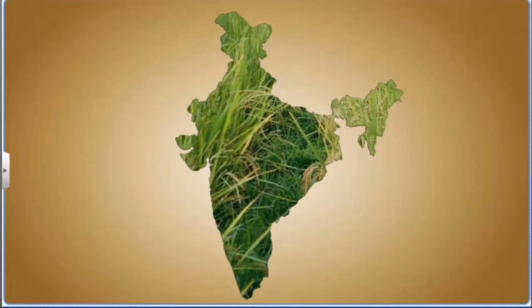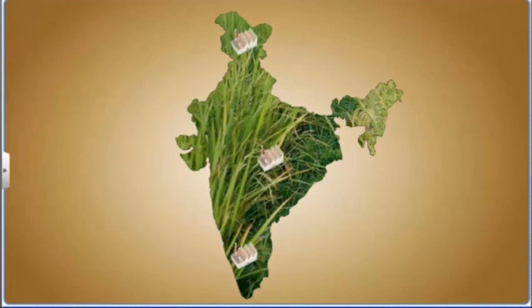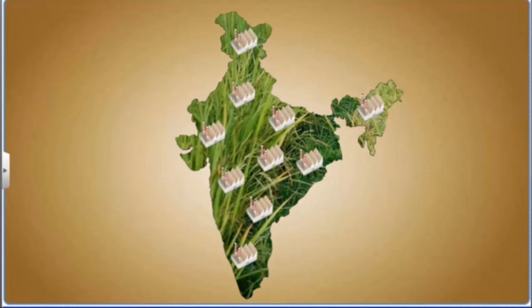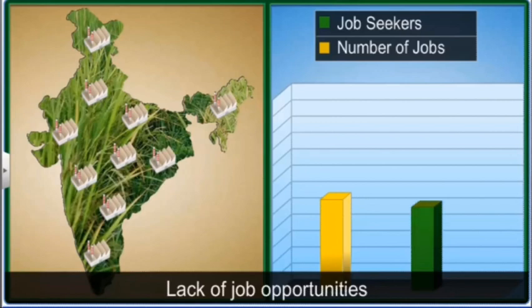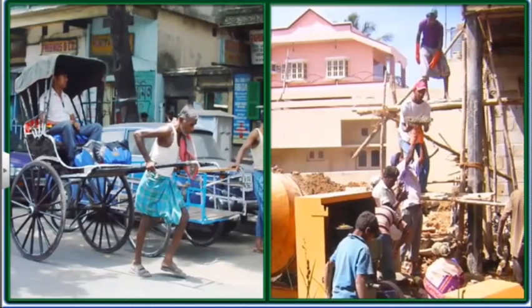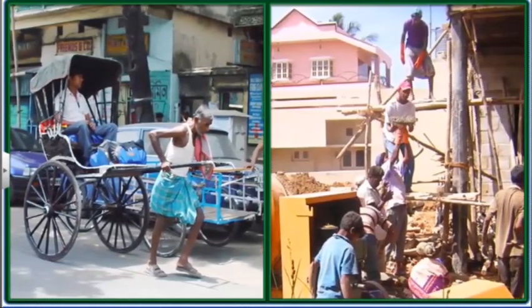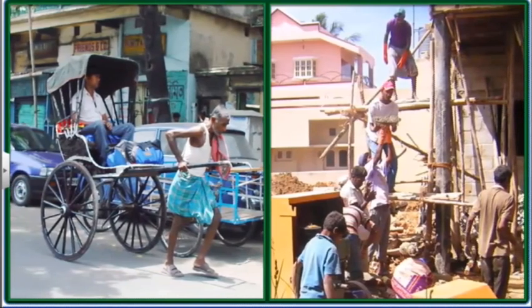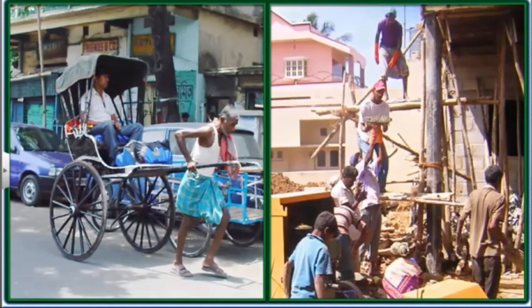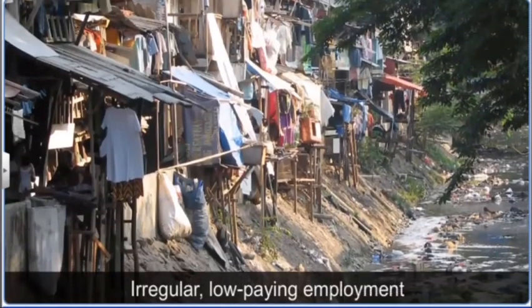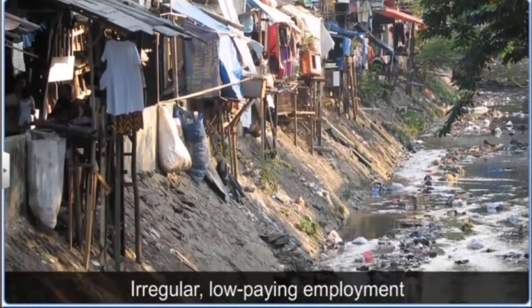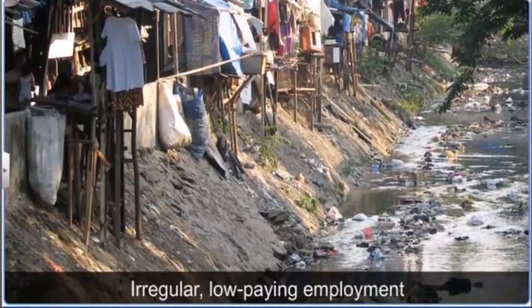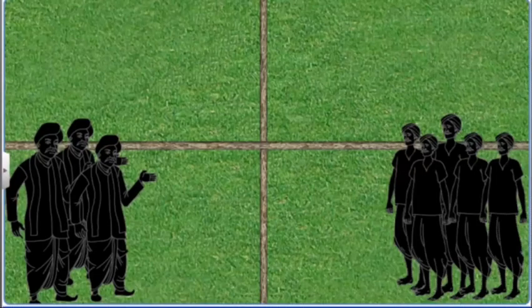Post-independence, the Green Revolution and the Industrial Revolution created many job opportunities in India. However, these were not enough to provide employment to all job seekers. Thus, unemployment also contributed to poverty in India. The people migrating from villages to cities in search of employment usually get engaged in casual labor jobs. People with such irregular, low-paying jobs could not afford a decent living, and thus poverty spread to urban areas despite many government policies like land reform.